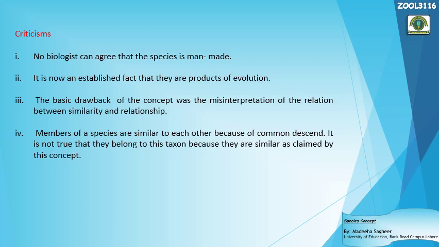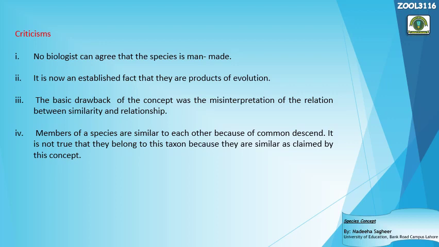This concept thinks that they just want to make groups of similar objects or similar individuals.